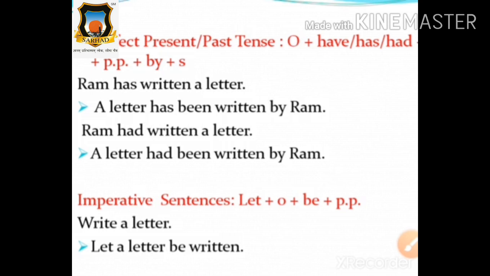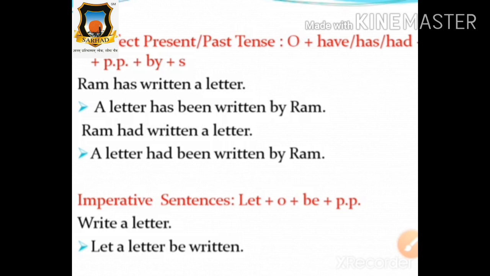Very good, students. Okay, and last, imperative sentence: verb plus object is equal to let plus object plus be plus V3 form of the verb. This is the formula of imperative sentences. And one remains, auxiliary types of sentences. What is the formula of auxiliary types of sentences then? Yes, subject plus verb plus object is equal to object plus auxiliary verb plus be plus V3 plus by plus subject. This is the formula of auxiliary types of sentences.